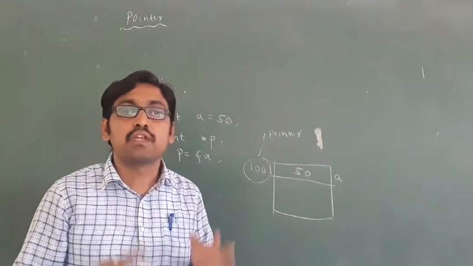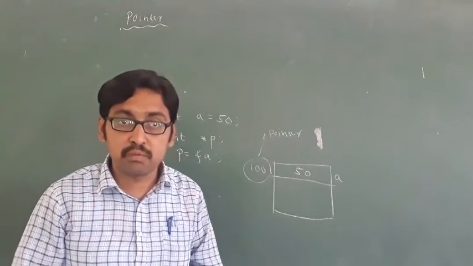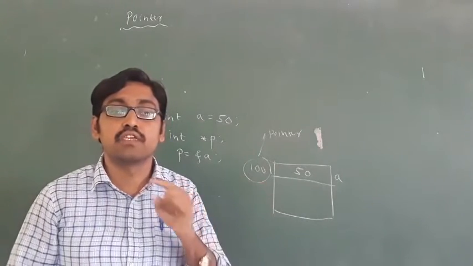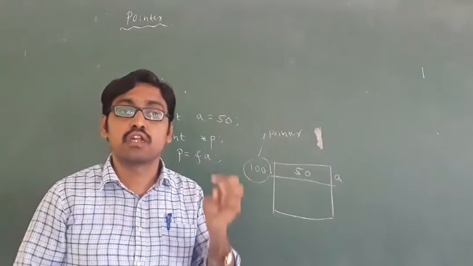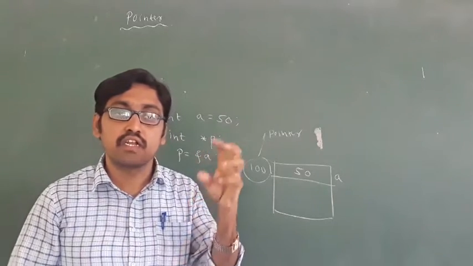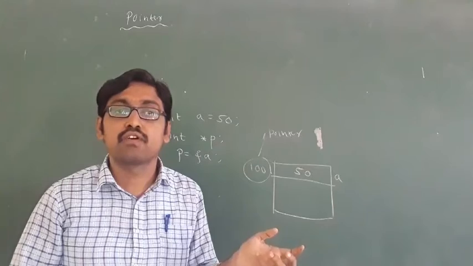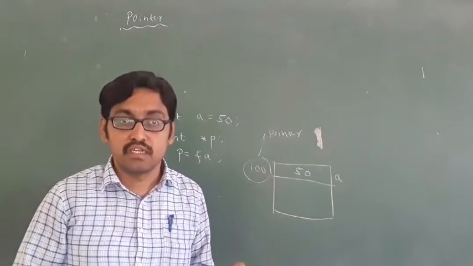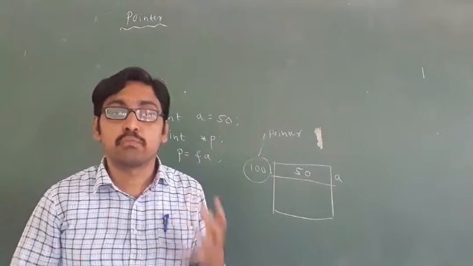Efficient memory utilization. Dynamically it allocates and deallocates memory. During runtime it allocates the memory to the variable, and after completion of the program, it deallocates the memory. These are points you have to remember.